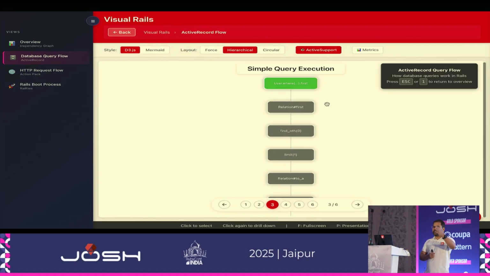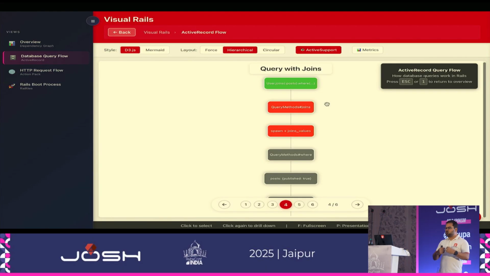So the entire Active Record stack is getting involved, and this is the flow as to which classes and modules are getting involved for that. And then the next one is the query with the joins. As the pages go forward, we are increasing the complexity a little every time.